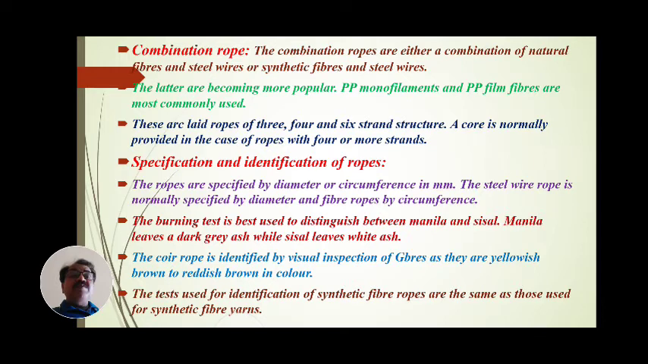How many types of leads? How many plies will it have, how many parts, how many layers? It may be 3, it may be 4 or it may be 6 strands. That is, these are lead ropes of 3, 4 and 6 strands.